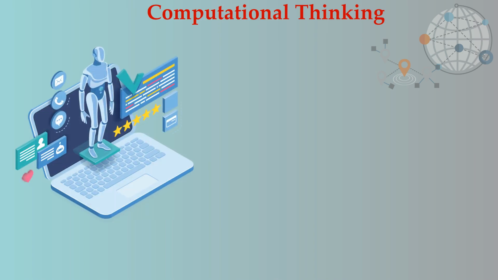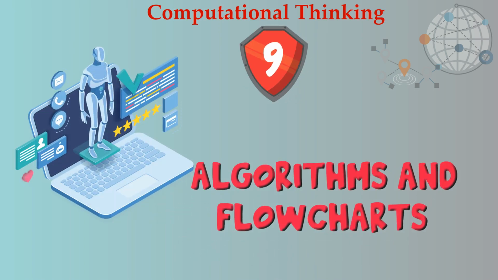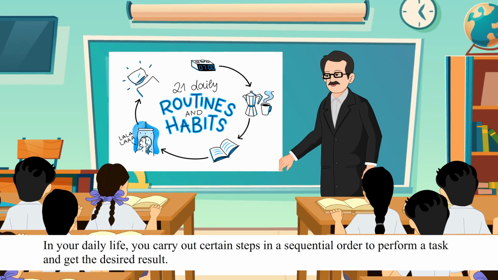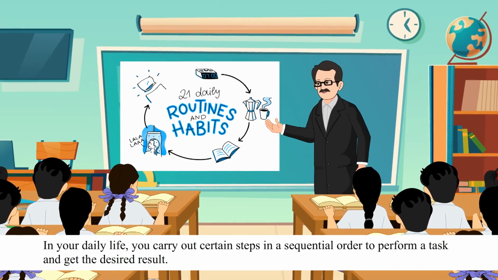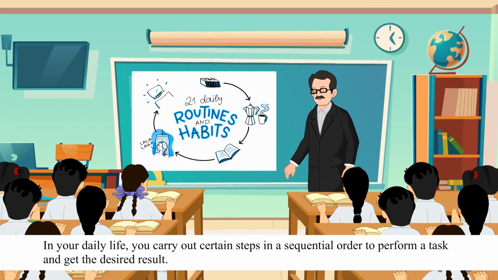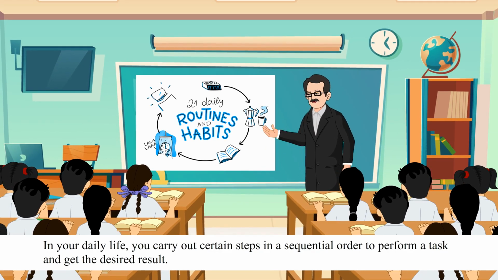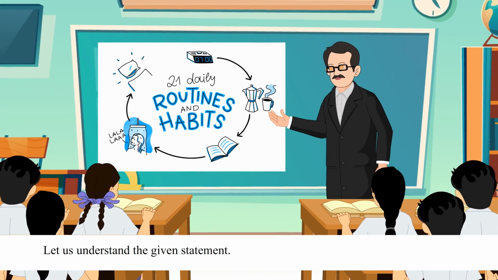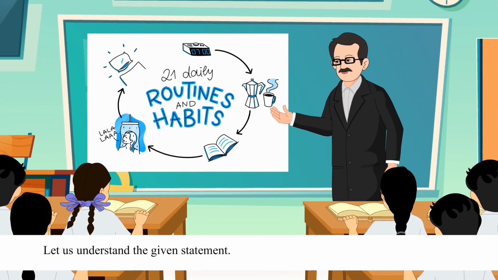Computational Thinking. Lesson 9. Algorithms and Flowcharts. In your daily life, you carry out certain steps in a sequential order to perform a task and get the desired result. Let us understand the given statement.